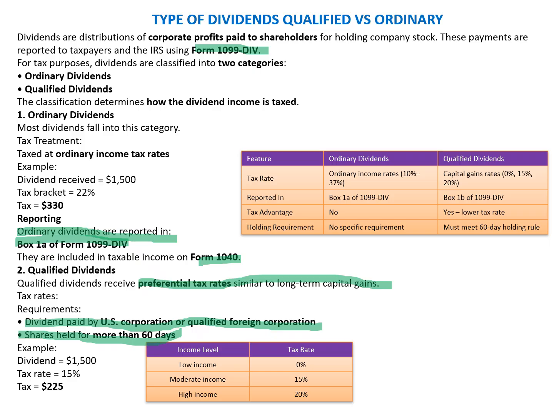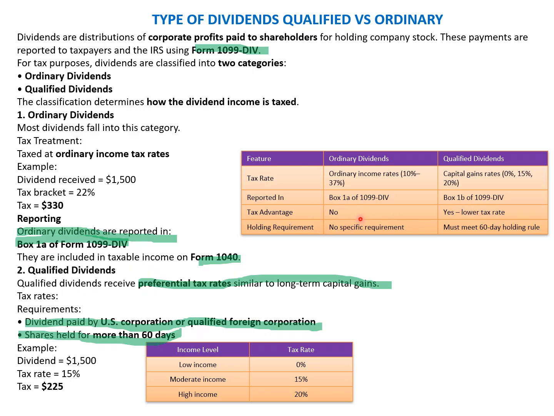Now, if we quickly look at the comparison between the ordinary dividend and the qualified dividend: ordinary dividends are taxed in the range of 10 to 37%, which is the normal tax rate of ordinary income. Qualified dividends are taxed at the capital gains tax rate, starting from the 0, 15, 20 brackets. Ordinary dividend is reported in box 1A of 1099-DIV, and qualified dividend is reported in box 1B.